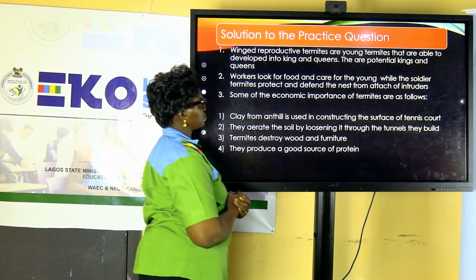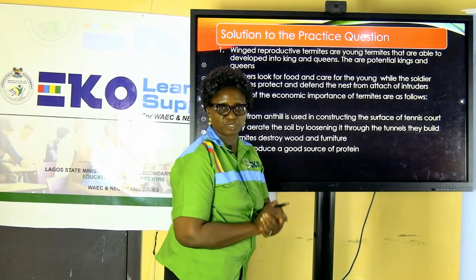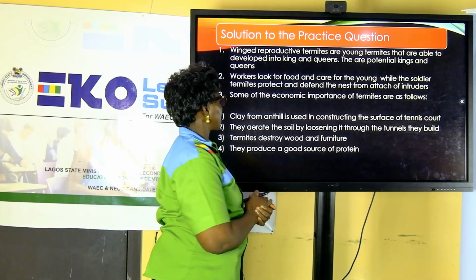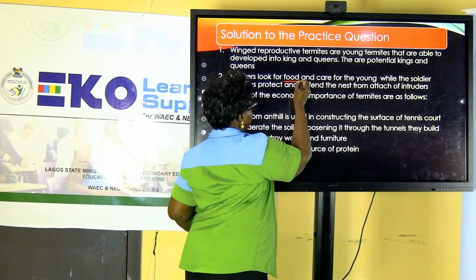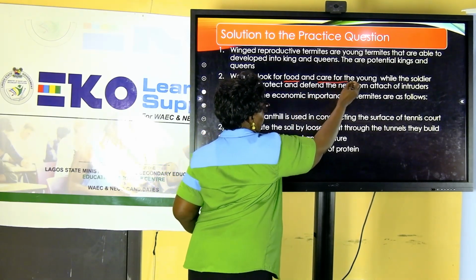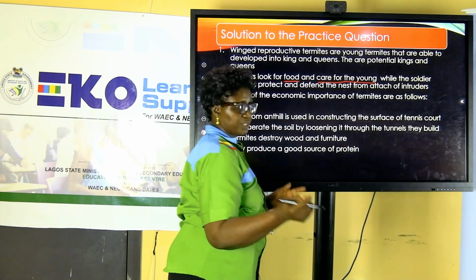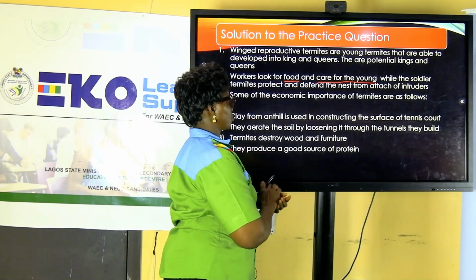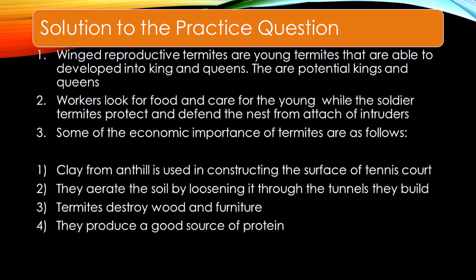Then we have to differentiate between workers and soldiers. What is the role of workers? Prepare food and care for the young ones. Even the queen, they care for the queen too. What about the soldiers? They carry out two basic functions. The first is to protect the termitarium, ant hill or the nest, and the other one is defense against intruders.